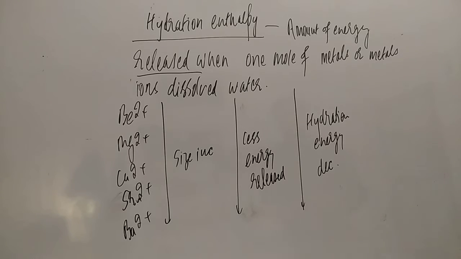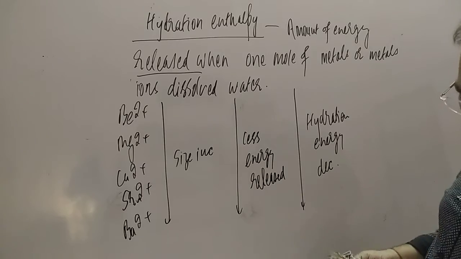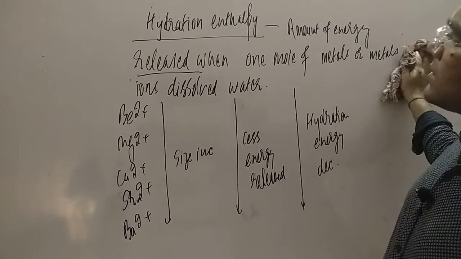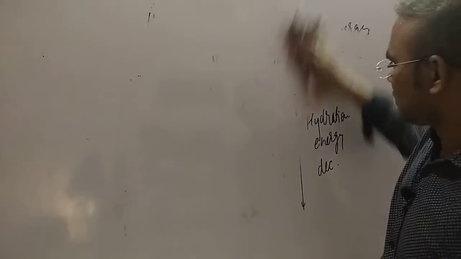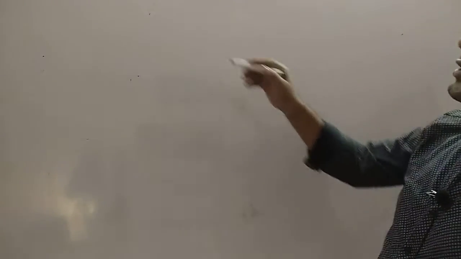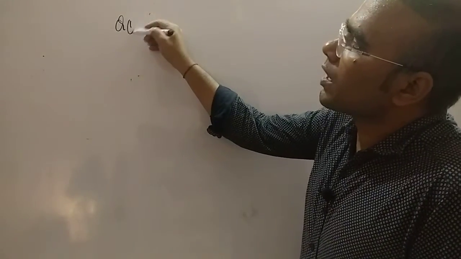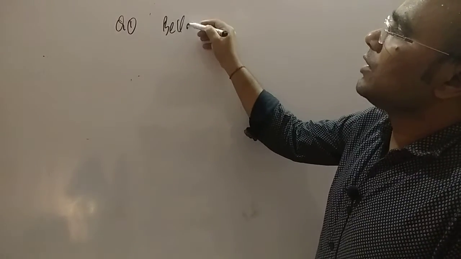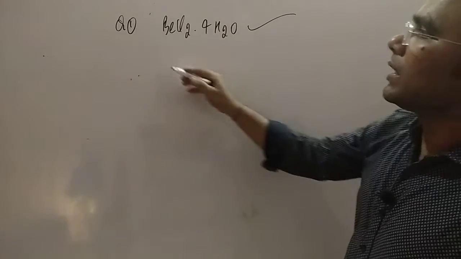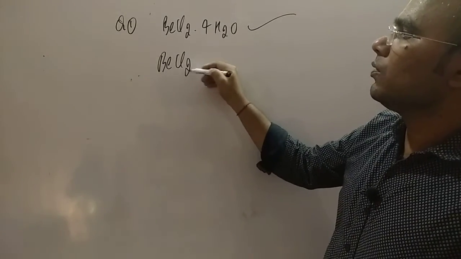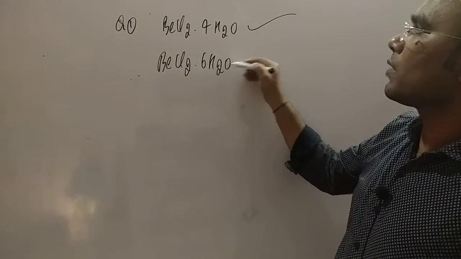Now, dear student, let us try to understand the questions based on hydration energy. In question number one, BeCl2.4H2O is possible, but BeCl2.6H2O is not possible.